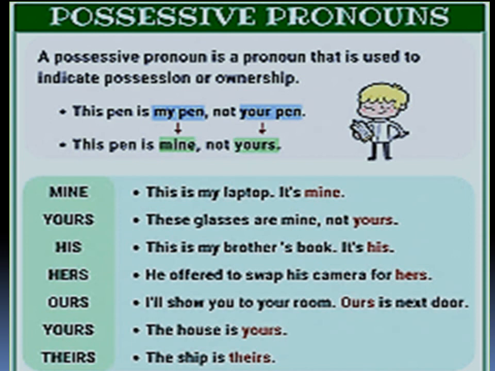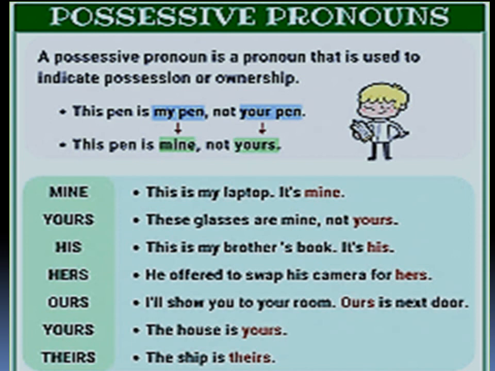Yours. These glasses are mine, not yours. So yours is a possessive pronoun. His. This is my brother's book. It is his. So that book belongs to him. It cannot be anyone else's. So his is a possessive pronoun. Hers. He offered to swap his camera for hers. Hers is a possessive pronoun.